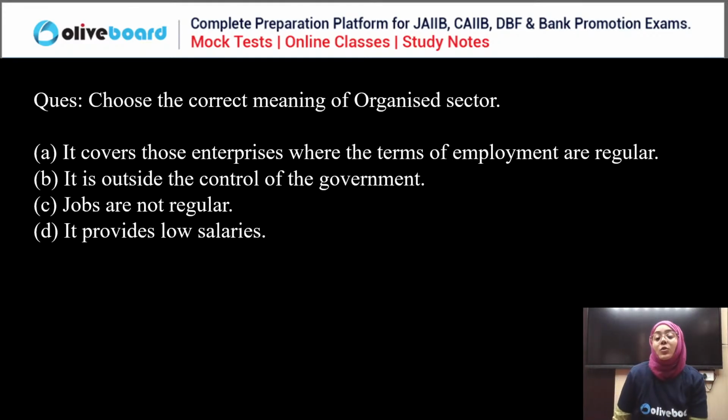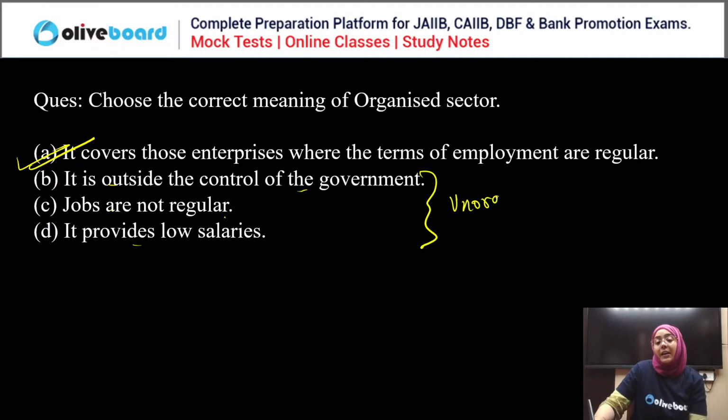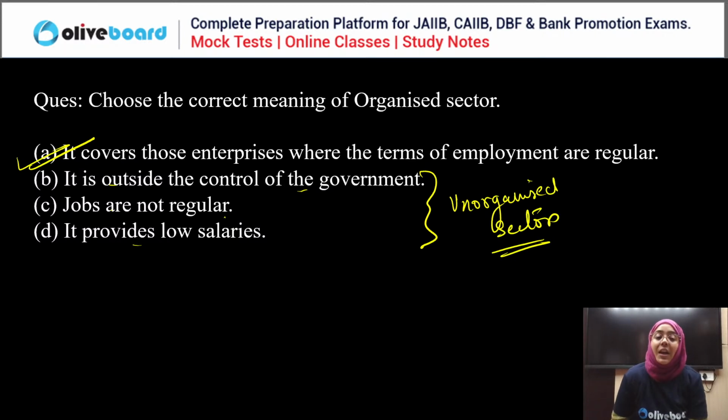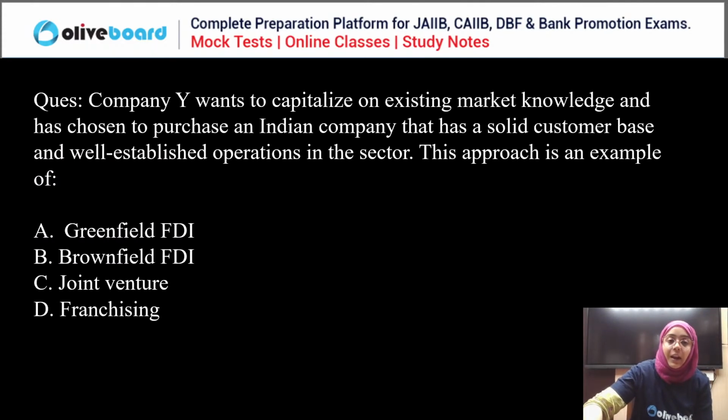If we talk about the organized sector, it covers those enterprises where the terms and conditions of employment are regular. True. It is outside the control of government, jobs are not regular, provides low salaries: these are the characteristics of the unorganized sector. So A is the correct answer. Perfectly correct. Next.